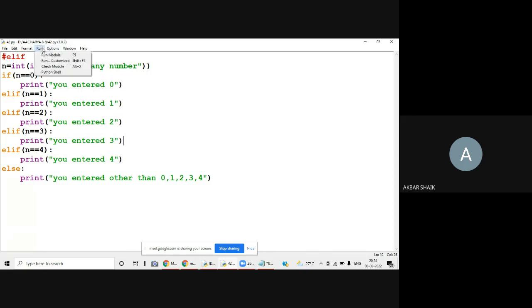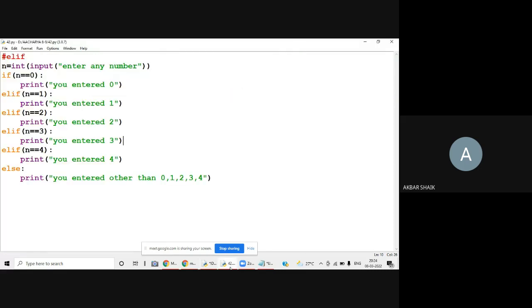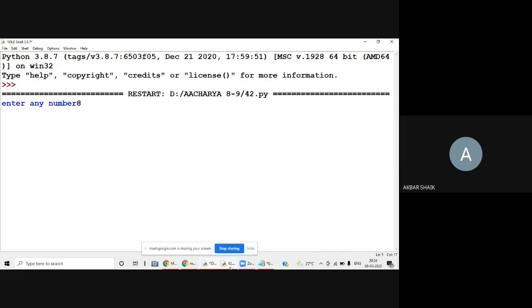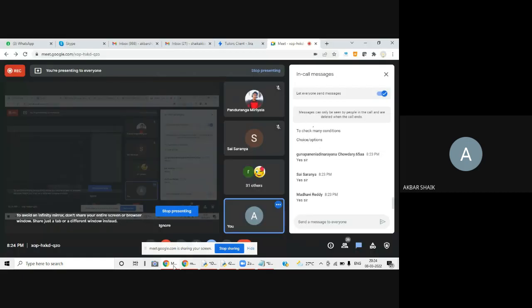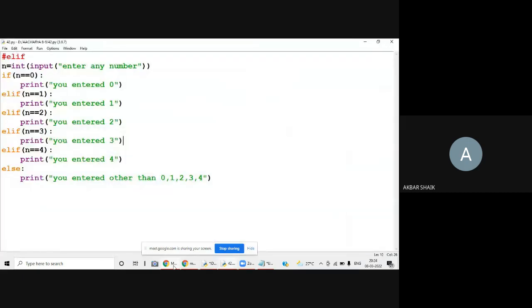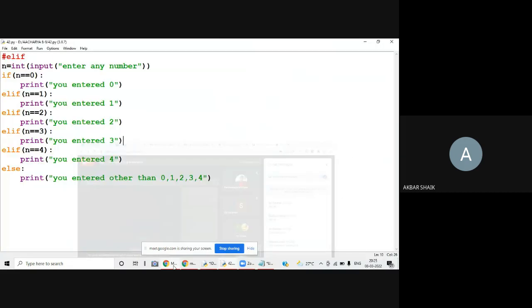First, let me execute this program. Enter any number. I'm giving 8. Can anyone tell me what output I'll get? See this program. If I give 8, what is the output I'll get? What is the output? What is there in the else statement?